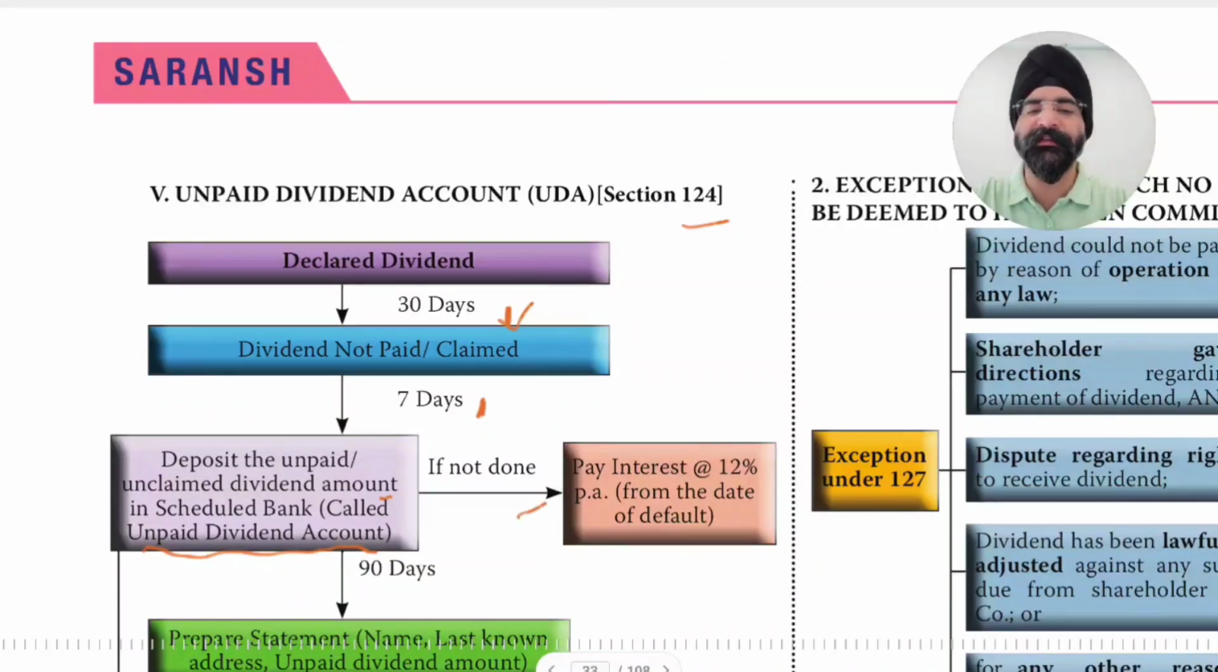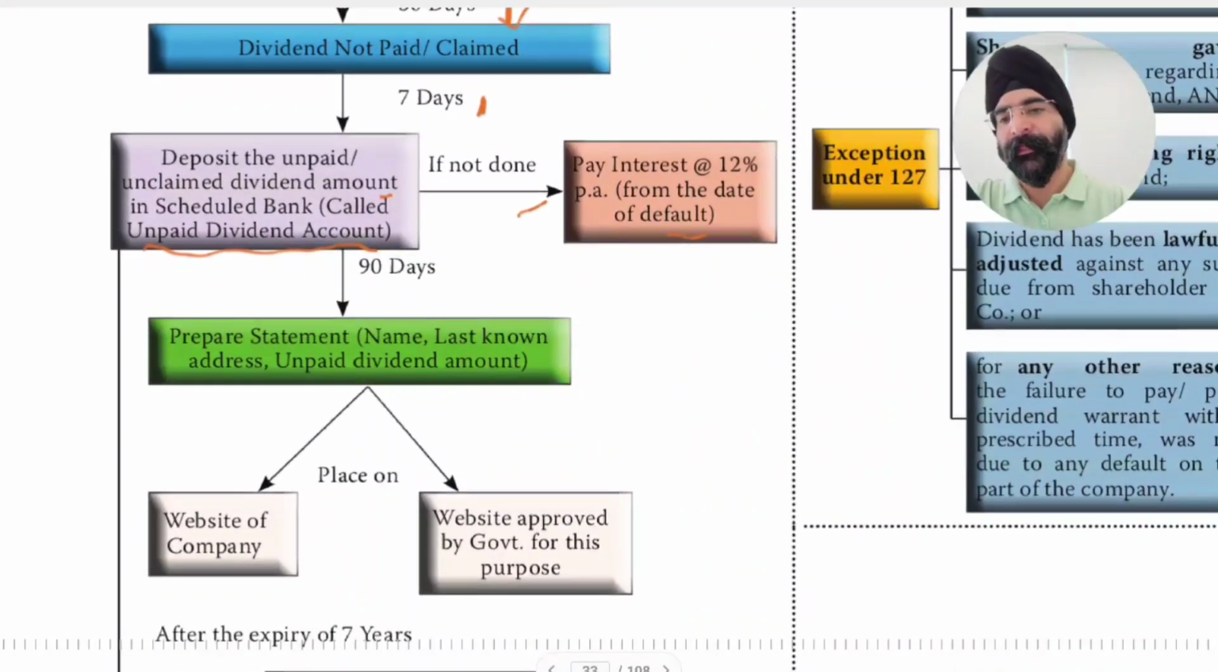If this is not done, then pay interest at 12% per annum from the date of default. If that account name is not changed, that separate bank account and unpaid dividend account is not created, then pay interest at 12% per annum from the date of default.